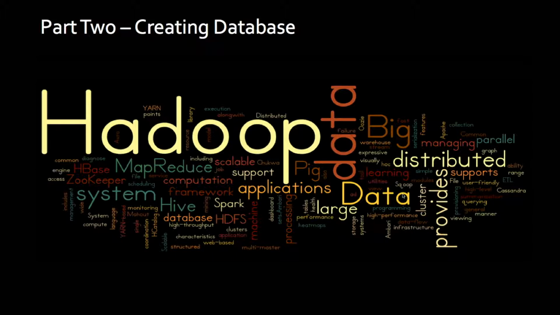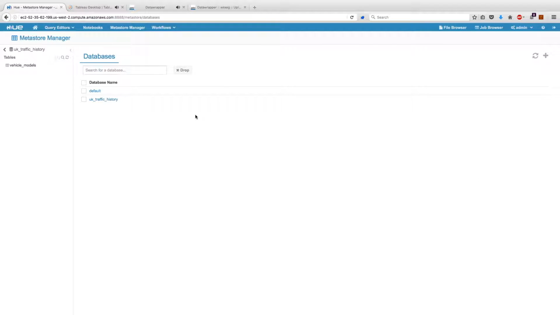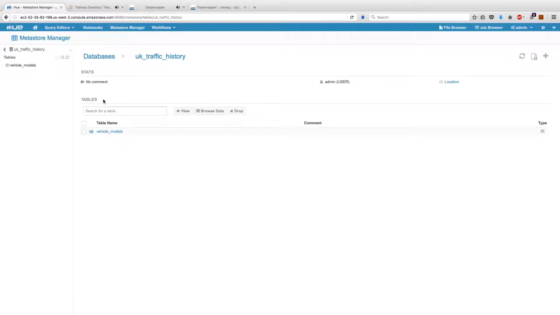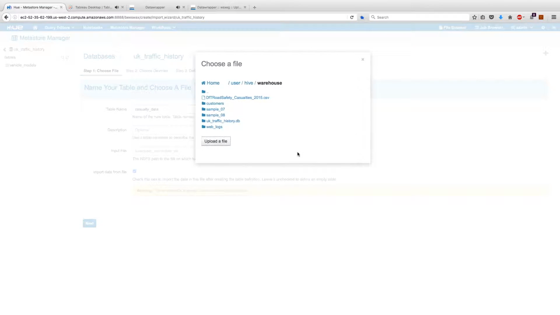Part 2 is going to be creating a database and tables from the data that we've imported. I'll navigate back to my web browser, and then I click on Metastore Manager. I can see that I have 2 databases. One is default, and one is UK traffic history. In this situation, I'm going to use the existing UK traffic history database, but if I wanted to, I could hit this plus sign here and create a brand new database for my data. In UK traffic history, I already have a table, but I want to create another table. I'll click the icon that indicates create a new table from an existing file. I'll give my table a name, leave the description blank, and then navigate to the input file.